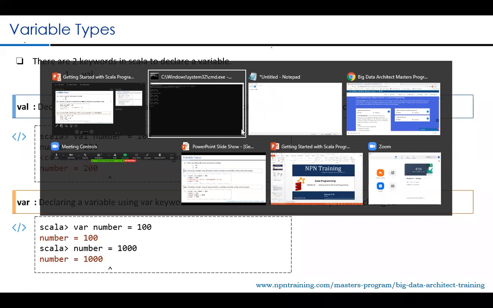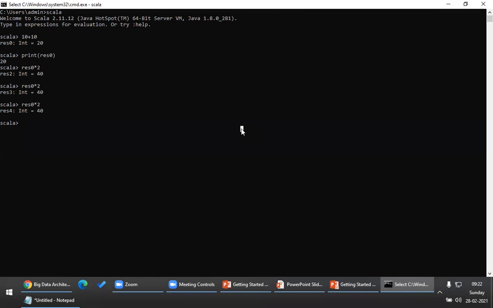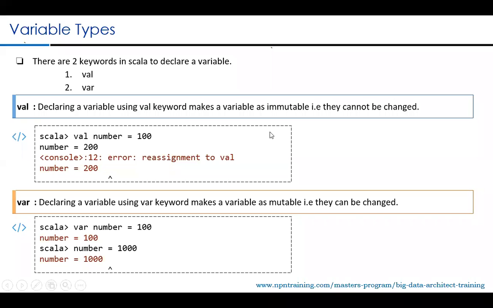Look at this. For example, let me declare a variable with val here. I'll name the variable num is equal to, let's say, 100. Now I will try to modify this value to 10. Please look at this. It doesn't allow me to modify, because I've declared the variable with val. When I declare a variable with val, it becomes immutable. Just like in Java, we have final variables, right? Constants.